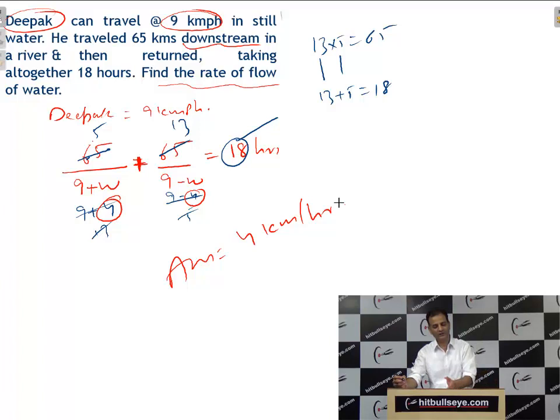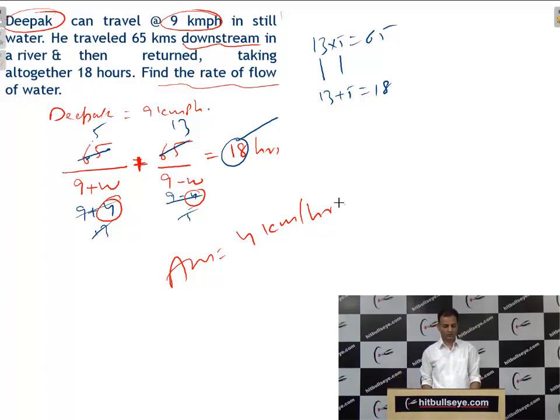Our main purpose is to save time. Why waste time on solving this equation? You can simply put the values, just see the multiples. So your tables from 12 to 19 should be very much clear, students. Multiples, like if any exam is using 119, 17 into 7, and if the total time is 24 hours, what should come to mind? 17 into 7. Clear, students?